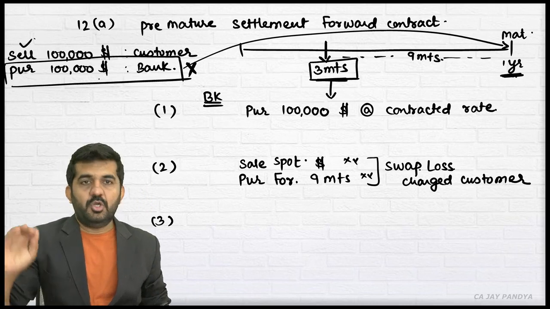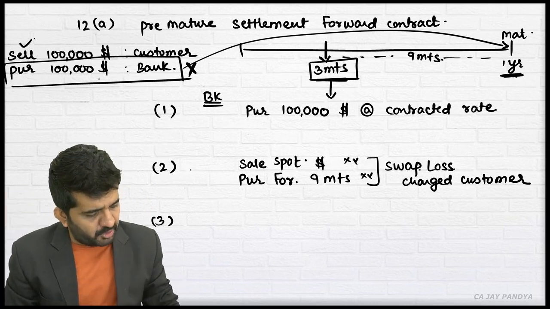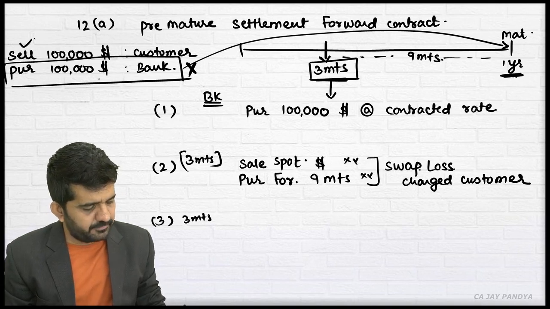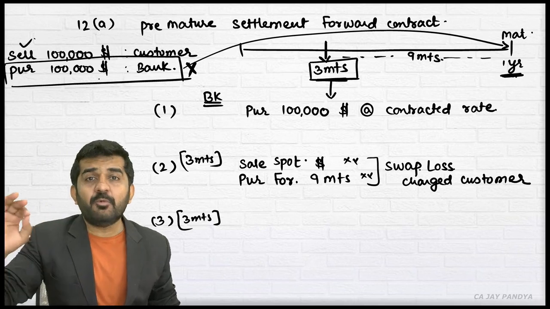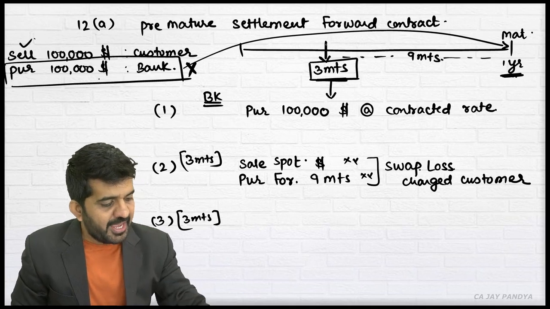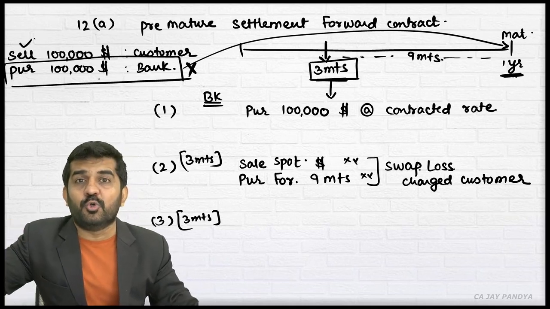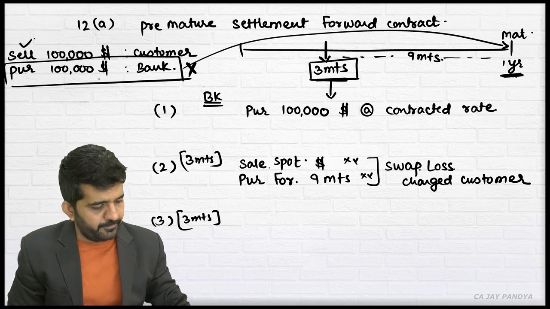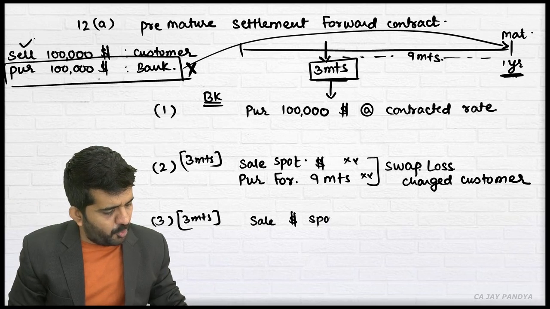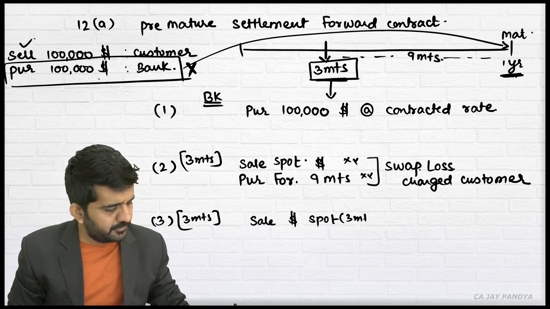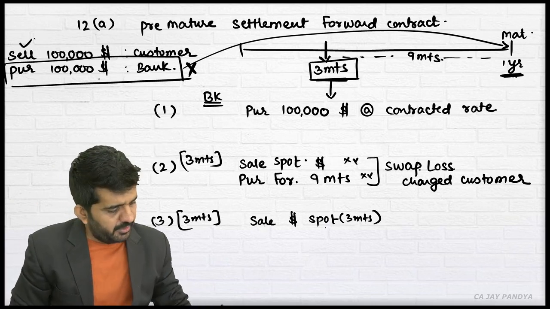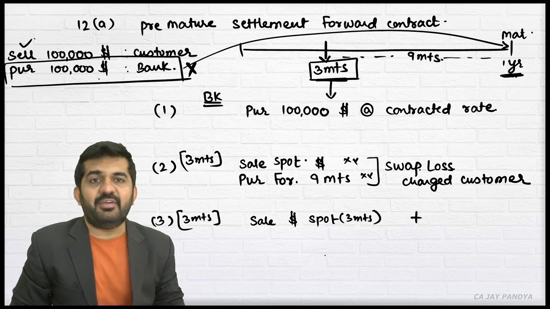Number 3. What the bank will say is, because you are coming to me after 3 months, this is what a swap bank will be doing after 3 months. Because you have come to me at 3 months and the maturity is 1 year, at 3 months I needed to do 2 transactions which I normally would not do. That is, sell dollars in spot at the spot rate after 3 months, and I will be receiving.